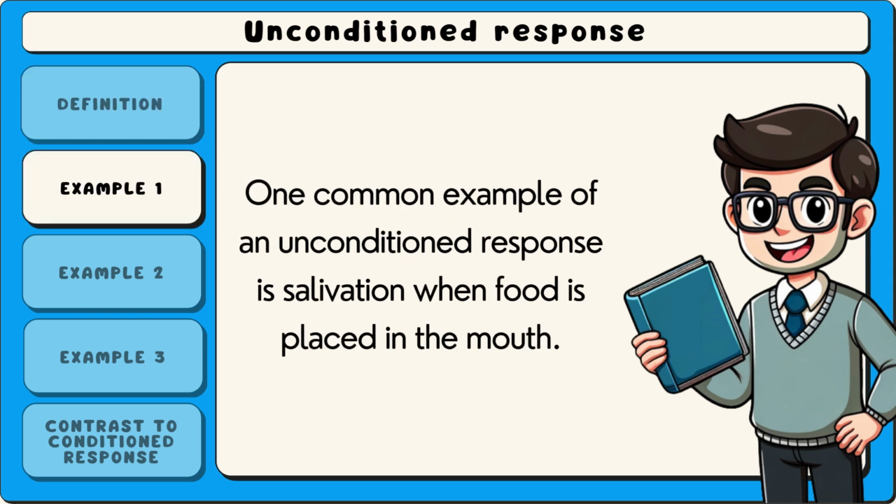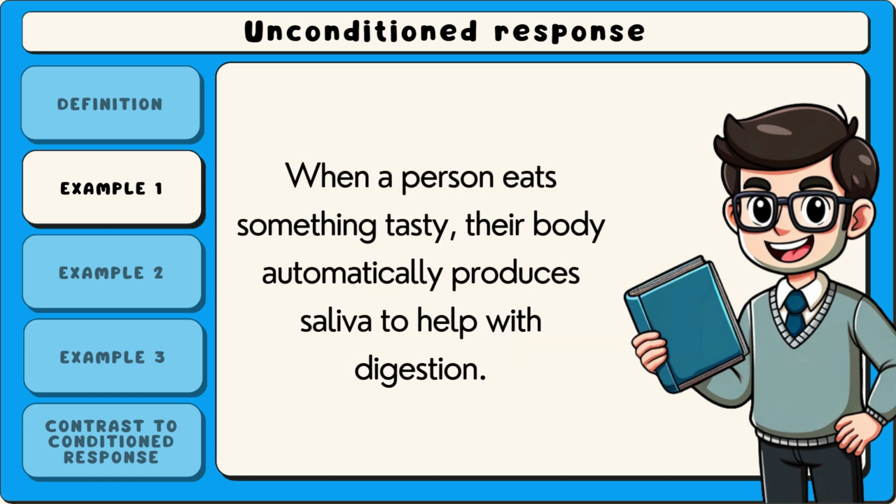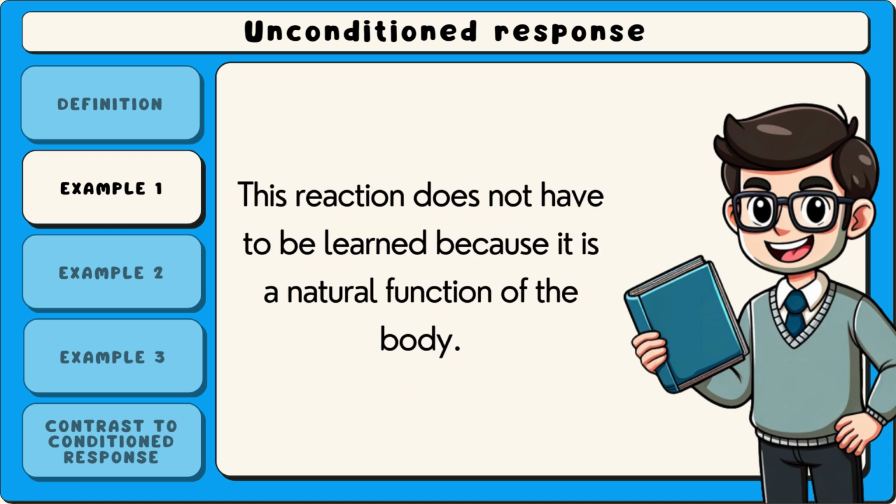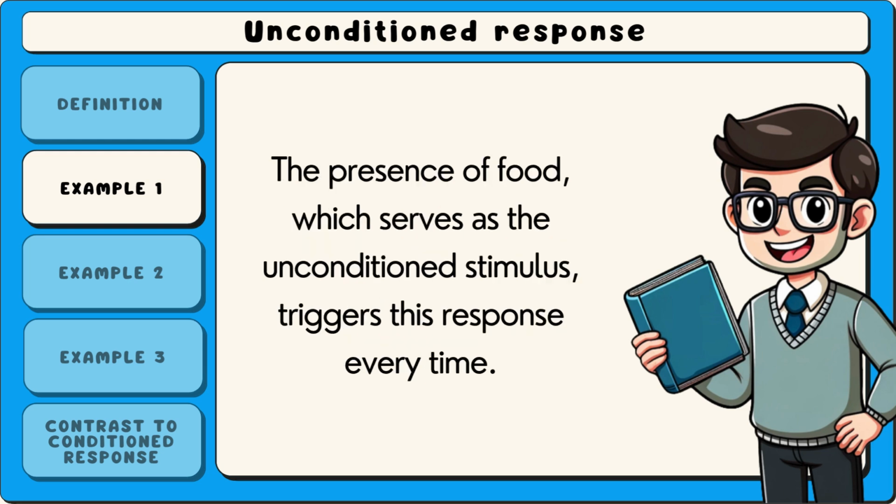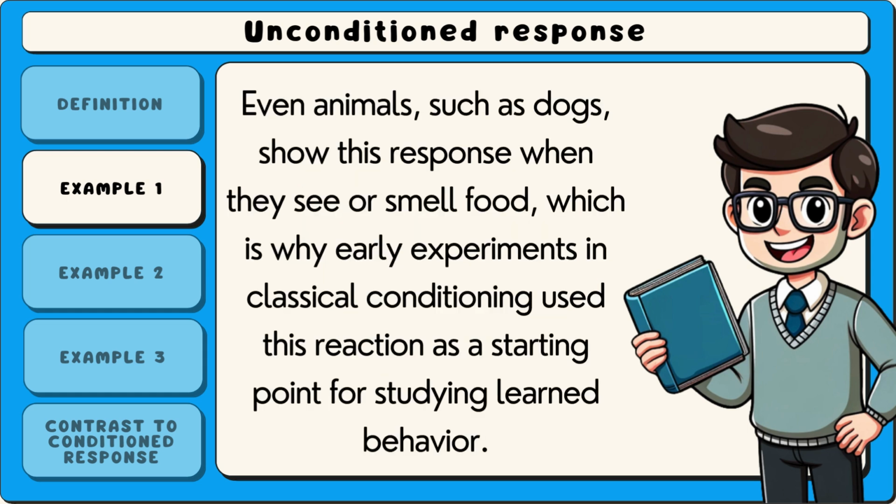One common example of an unconditioned response is salivation, when food is placed in the mouth. When a person eats something tasty, their body automatically produces saliva to help with digestion. This reaction does not have to be learned because it is a natural function of the body. The presence of food, which serves as the unconditioned stimulus, triggers this response every time. Even animals, such as dogs, show this response when they see or smell food, which is why early experiments in classical conditioning use this reaction as a starting point for studying learned behavior.